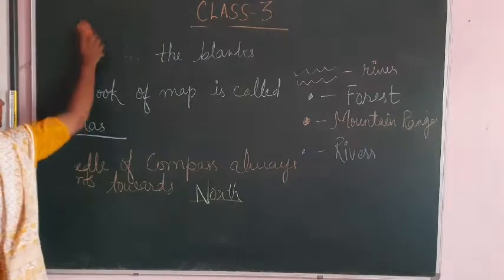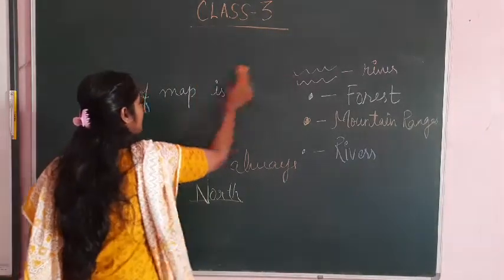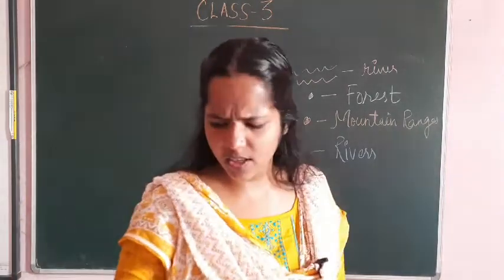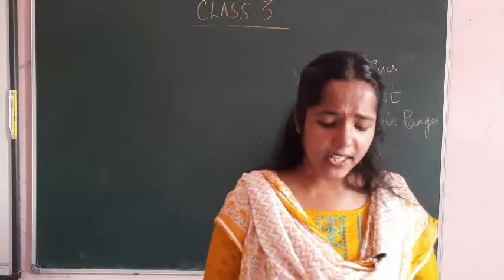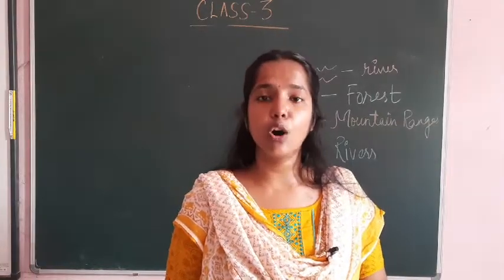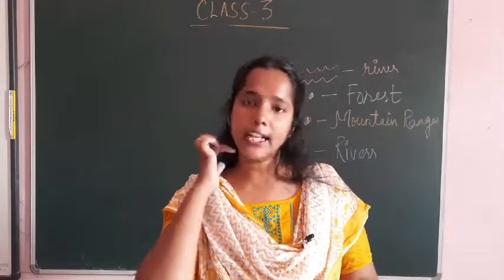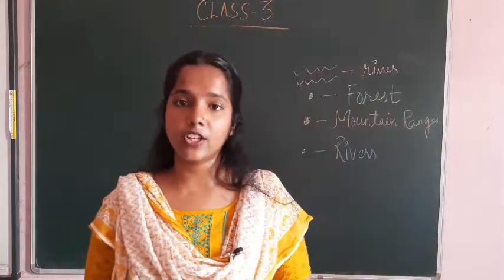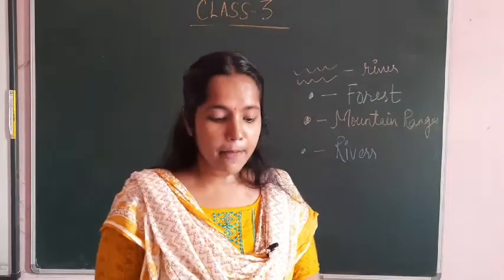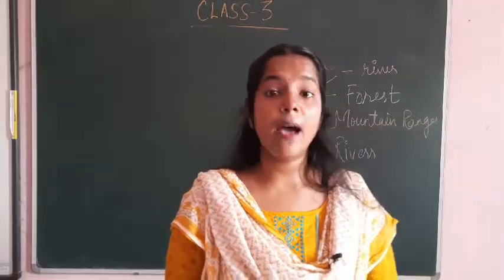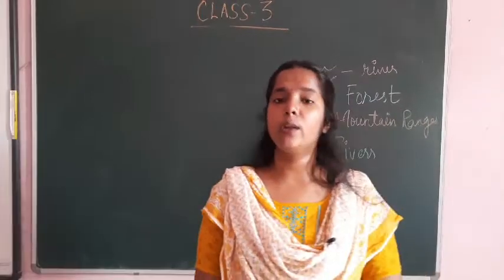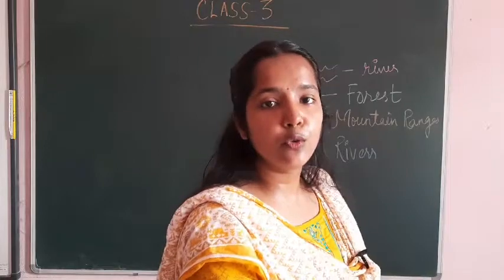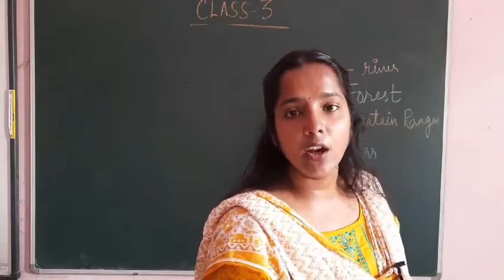With that we are completing this exercise. After that it's true or false. A compass indicates direction. True means correct, false means incorrect. So it is true that a compass indicates the direction. Map is a 3-dimensional model of earth. No, a map is a 2-dimensional model of earth, so the answer will be false. If 3 is given, it should be 2. That's why the answer will be wrong.